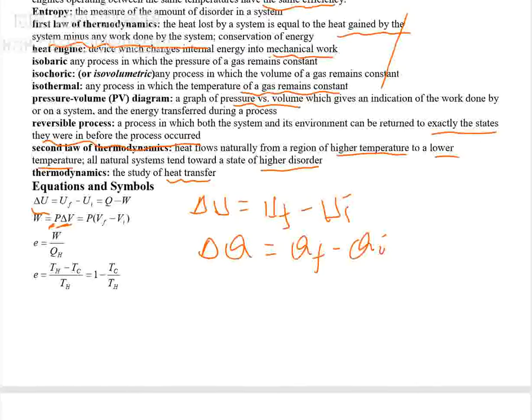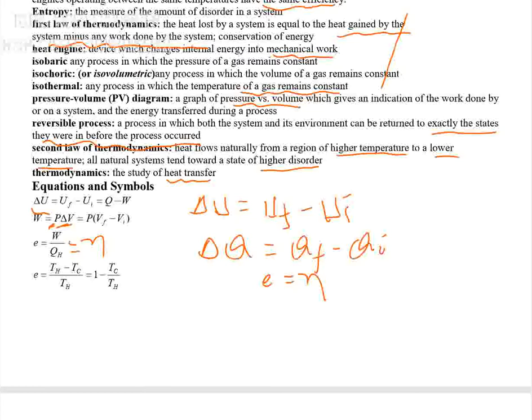this efficiency, the efficiency of a system, sometimes symbolized by E, is replaced by eta, a Greek letter eta. Both are similar. We can use one of the two. Efficiency is determined by the work extracted divided by the heat added to the system. Or we can also express it in terms of temperature.